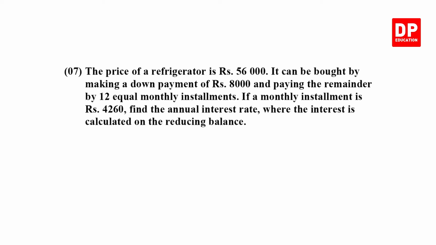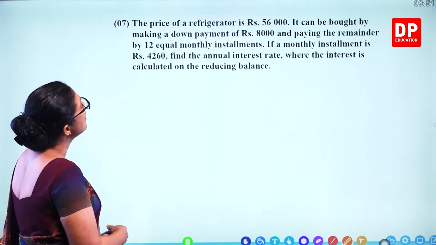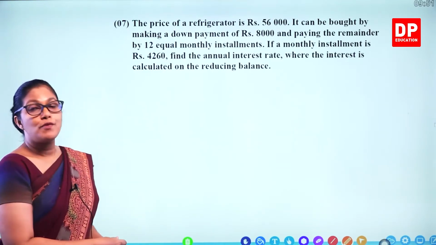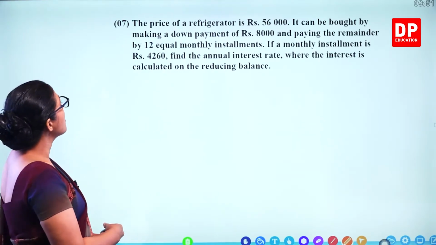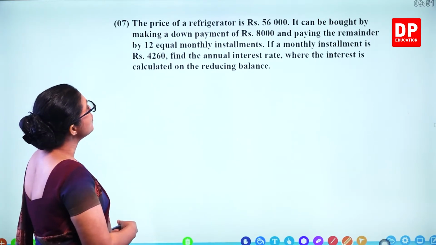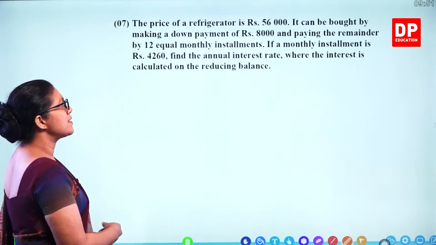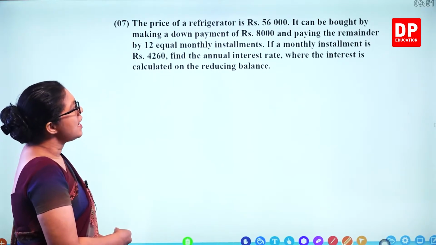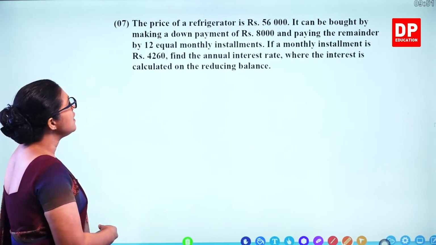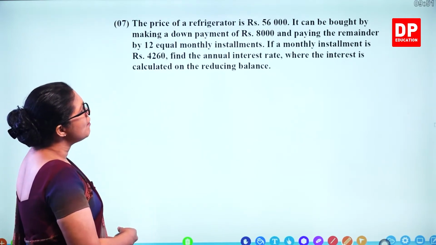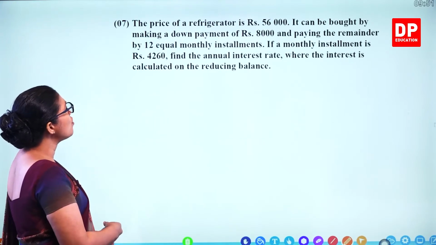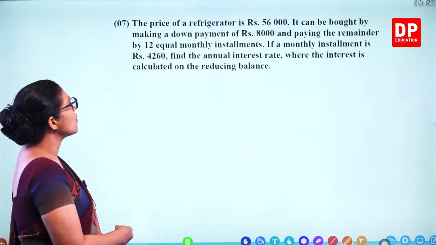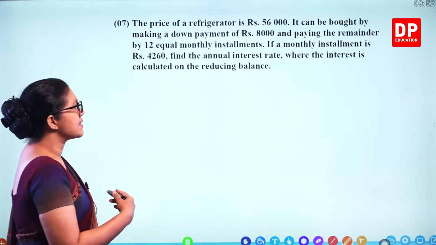Now question number 7. That's a big question. You have to do it step by step to get the answer, and you get 10 marks. The price of a refrigerator is 56,000 rupees. It can be bought by making a down payment of 8,000 and paying the remainder by 12 equal monthly installments. If a monthly installment is 4,260, find the annual interest rate, where the interest is calculated on the reducing balance.